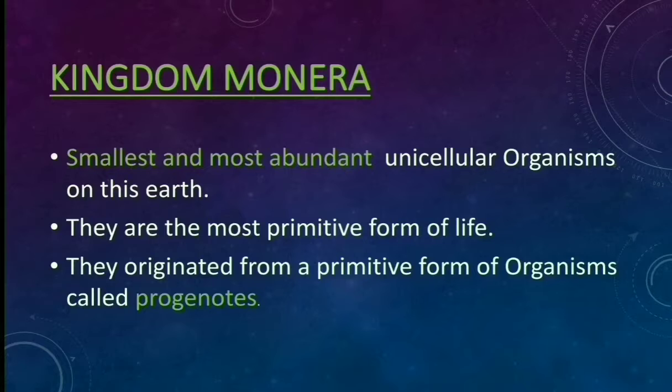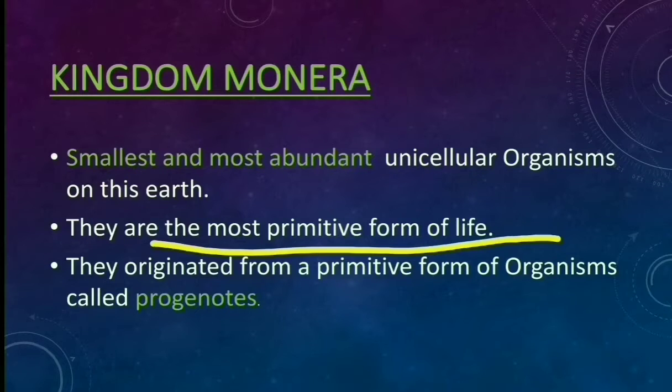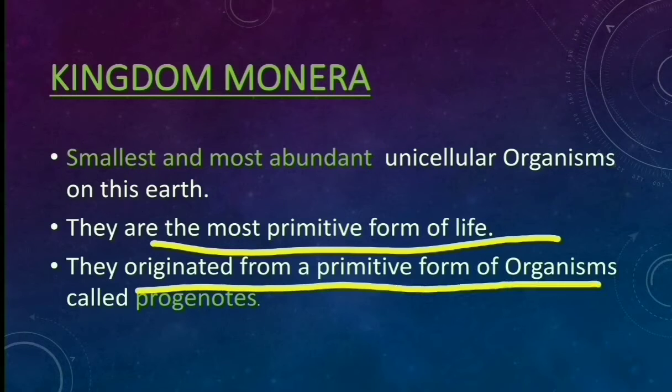They are the most primitive form of life, the first form of life on this earth. They originated from a primitive form of organism called progenote.